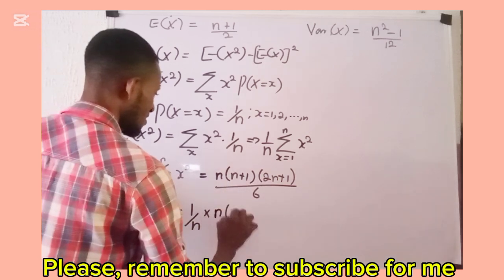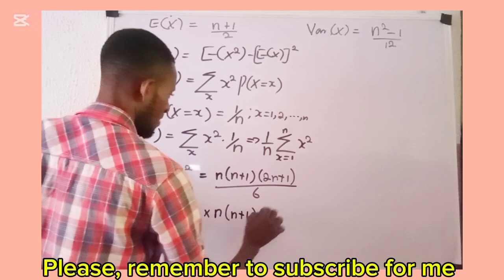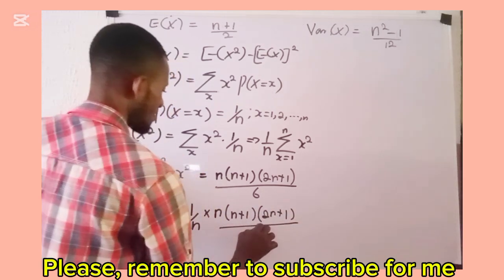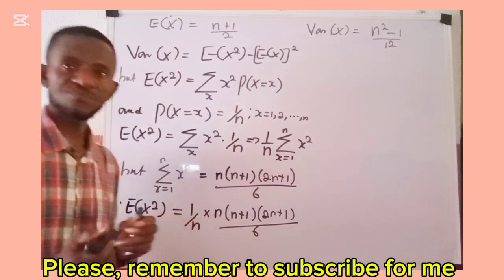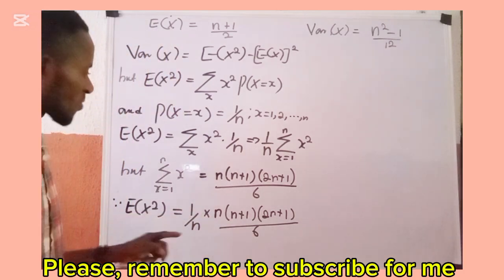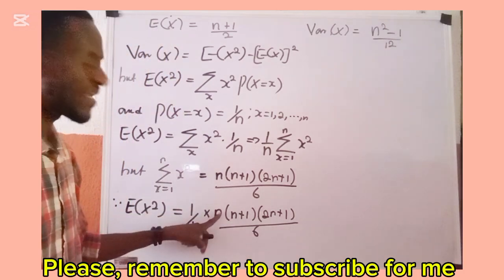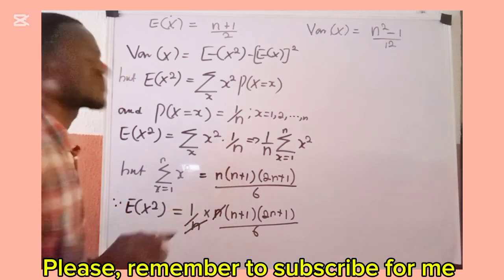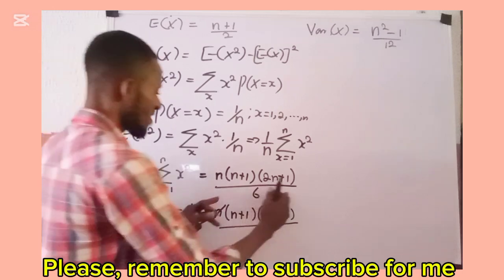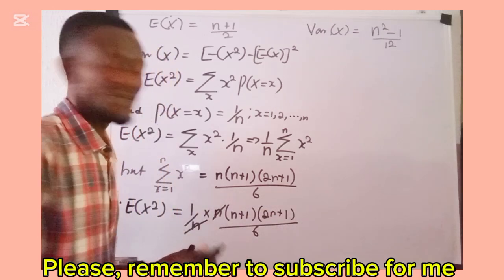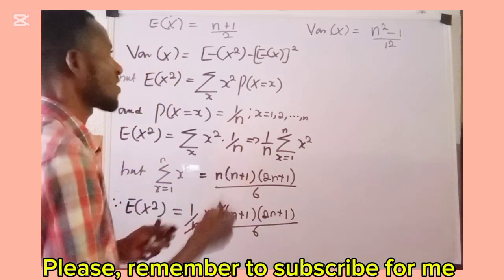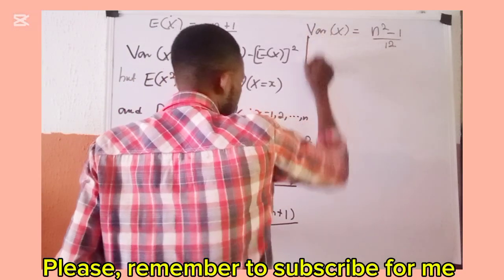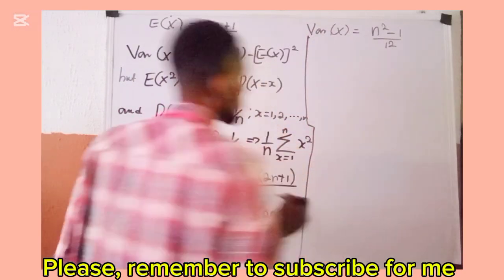It becomes n into n plus 1 into 2n plus 1 all over 6. This is what I'm going to write. And of course, you can see that I have n here and I have n here. Therefore, this will cancel this. And what I have left becomes this. Because what I have left becomes this, we now go ahead. Permit me to divide the board then. We now go ahead.